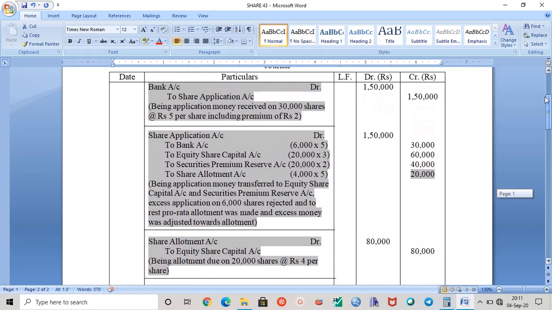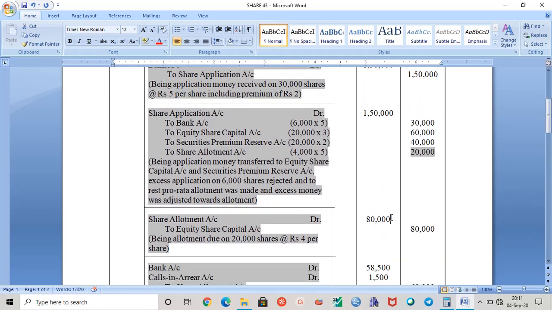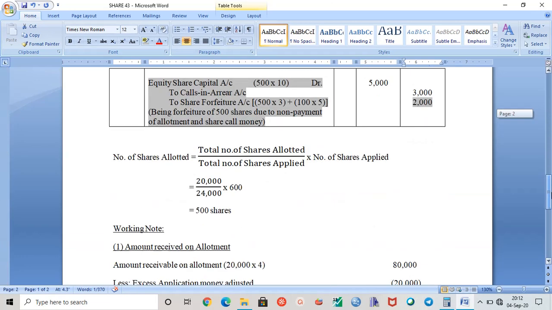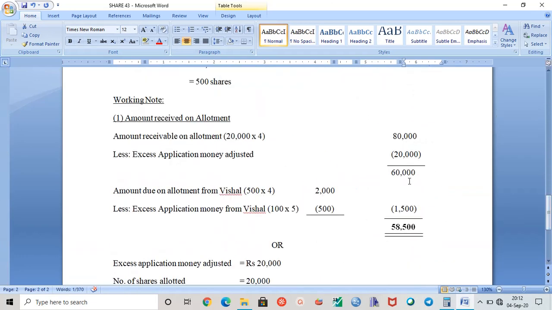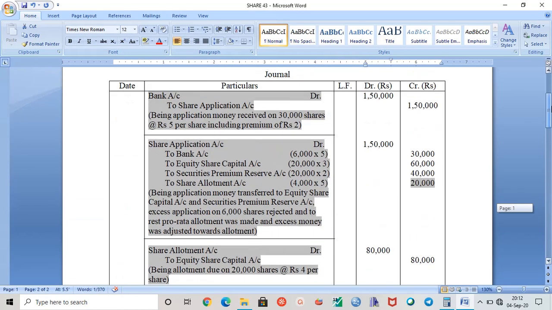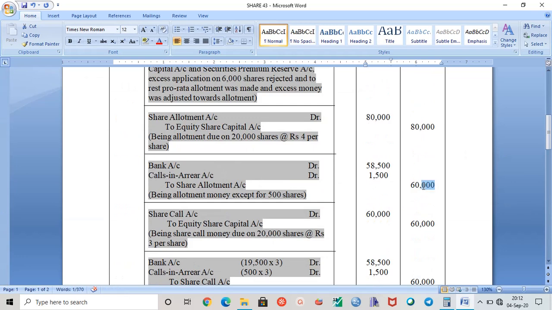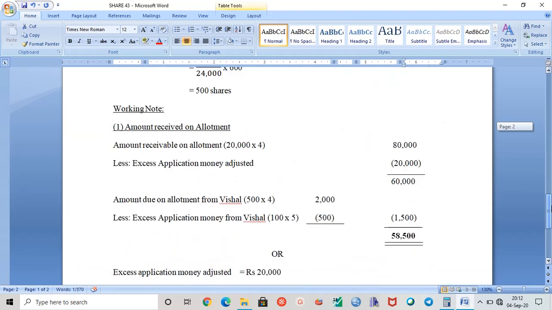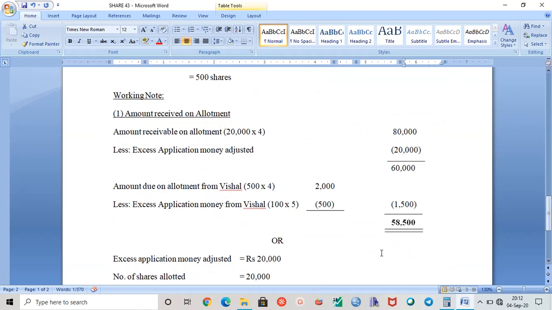You can see here in the third entry, this 80,000. Less excess amount of money. So 80,000 minus 20,000 will be 60,000. So 60,000 should be received. Now this 60,000 is written out here.